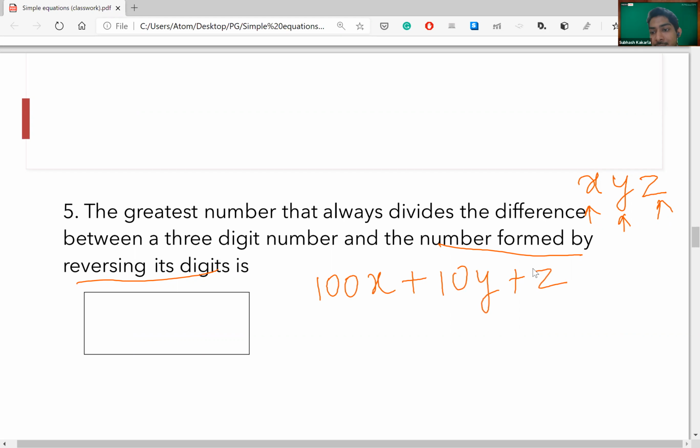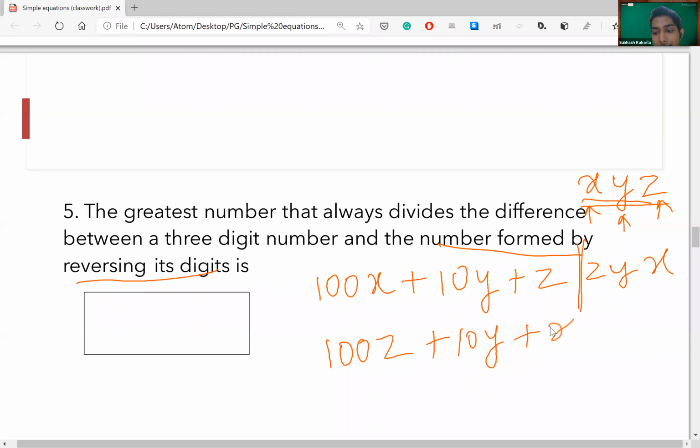If I reverse the digits of x, y, and z, I will get z, y, and x. So the number would be 100z plus 10y plus x. This part is clear? This is the initial number. This is the final number after reversing.